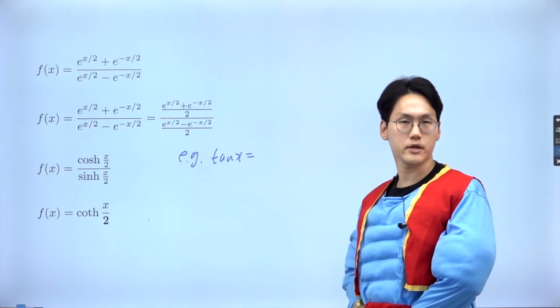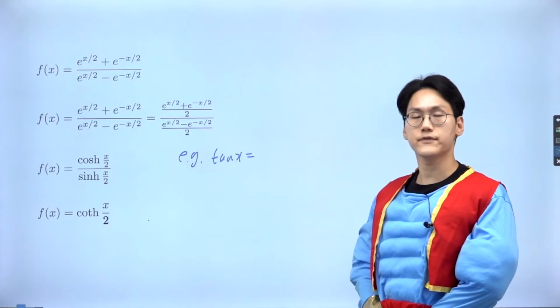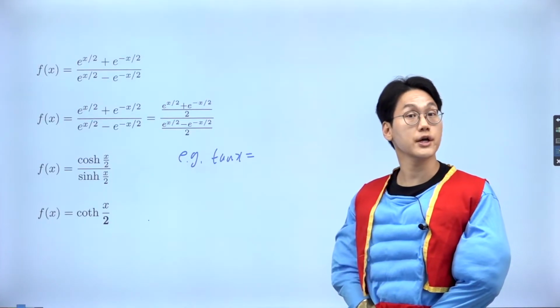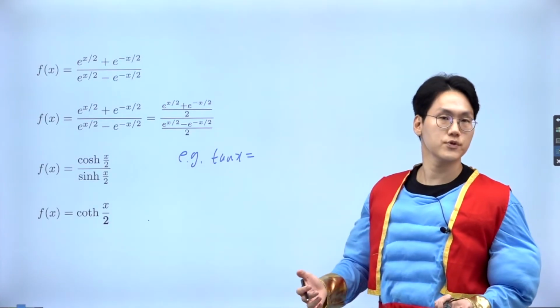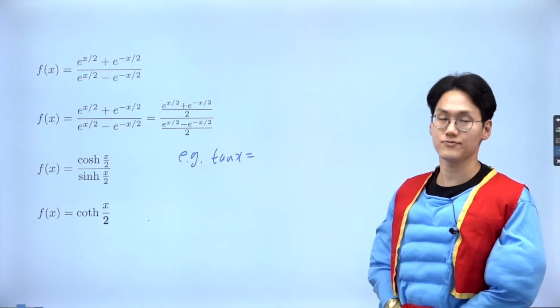But it's rather quite complicated because if you differentiate this tangent, I get secant squared. And if you differentiate the secant squared, I've got to use a chain rule. And after the chain rule, if you wanted to differentiate again, you've got to use a product rule. And the derivative gets very, very, very messy.